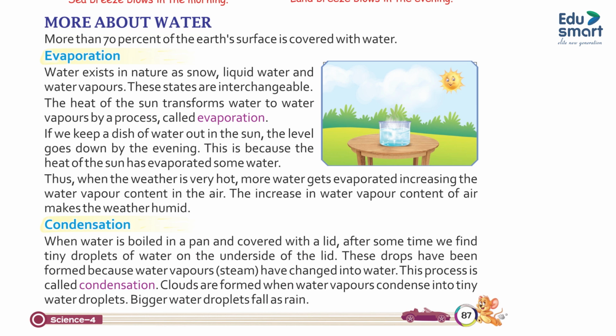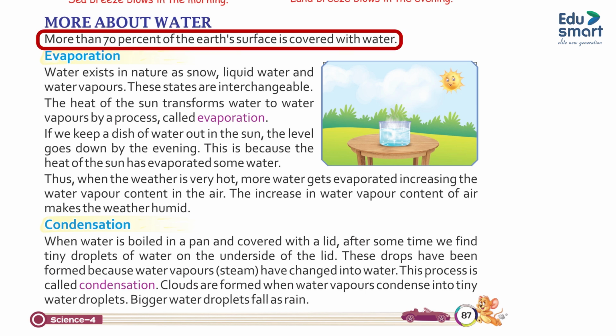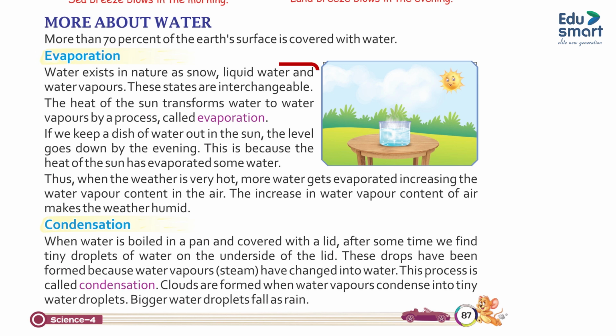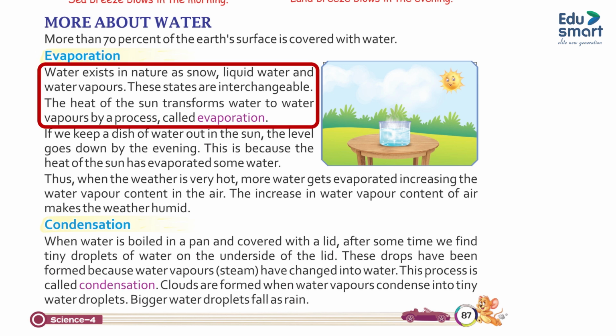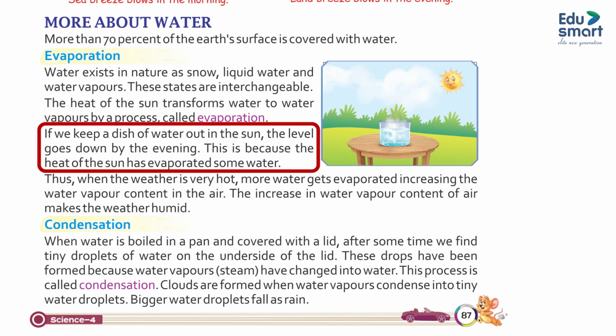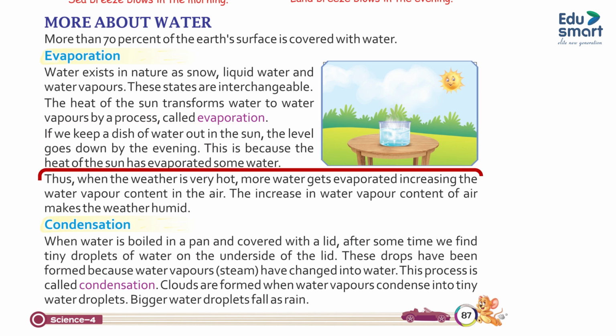More about water. More than 70% of Earth's surface is covered with water. Evaporation. Water exists in nature as snow, liquid water and water vapors. These states are interchangeable. The heat of the sun transfers water to water vapors by a process called evaporation. If we keep a dish of water out in the sun, the level goes down by the evening. This is because the heat of the sun has evaporated some water. Thus, when the weather is very hot, more water gets evaporated, increasing the water vapor content in the air. The increase in water vapor content of air makes the weather humid.